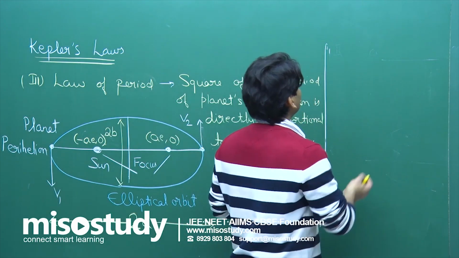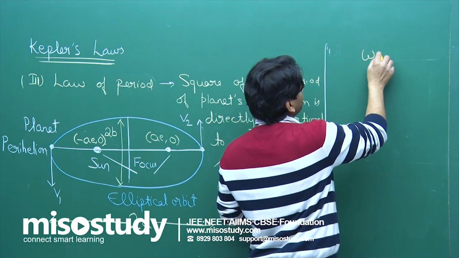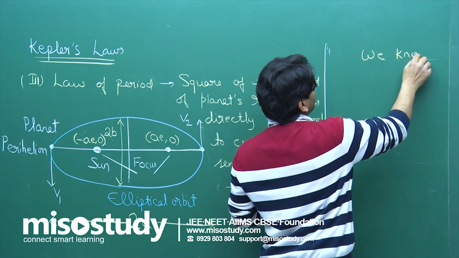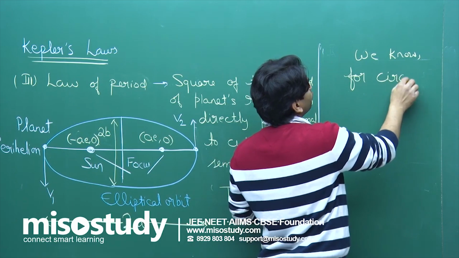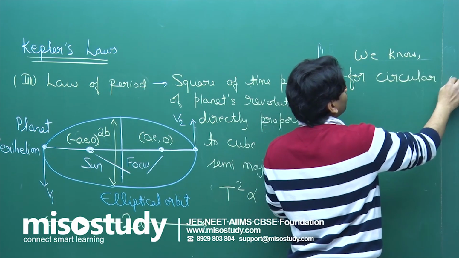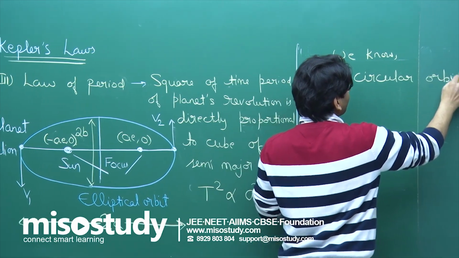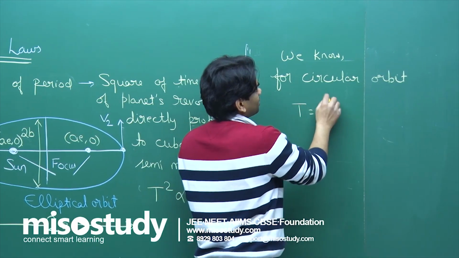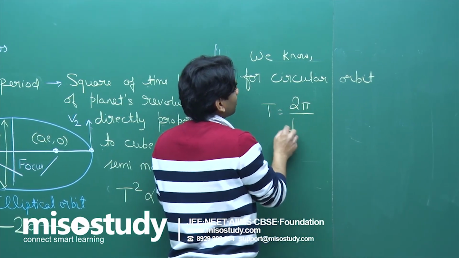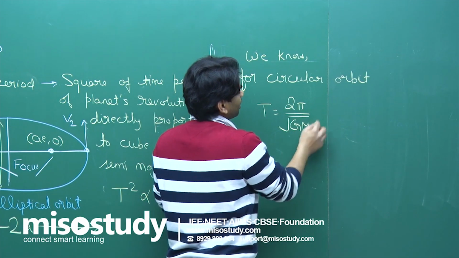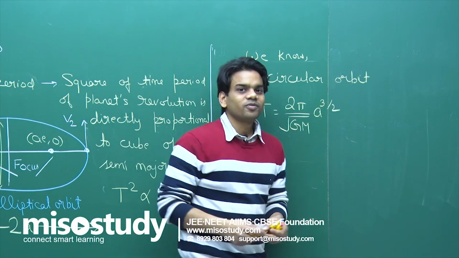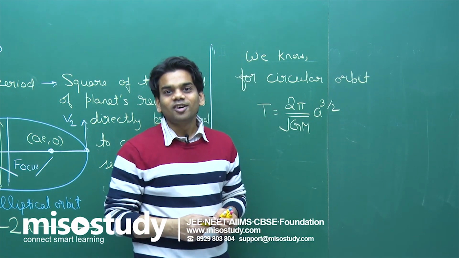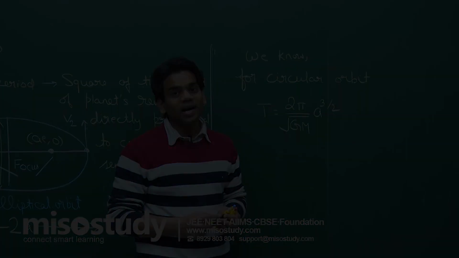So if I try to prove it, we already know for a circular orbit, we have already derived and proved this. For a circular orbit, T, the time period, was given as 2 pi by under root GM, into A to the power 3 by 2. This is what we have shown already, where A is the radius of the circular path.